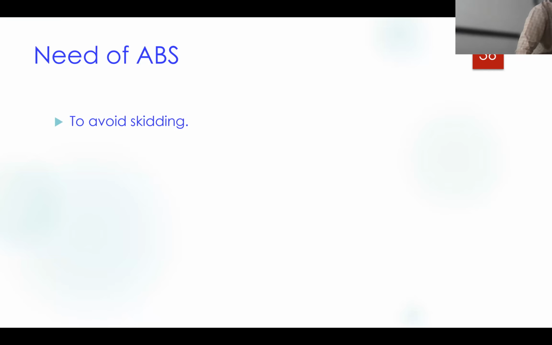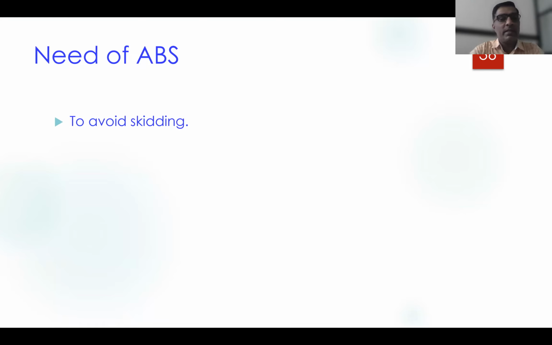So the need of ABS. First is to avoid skidding. When wheels are locked, the rotational speed is stopped, but the vehicle is moving in the forward direction and has linear velocity.